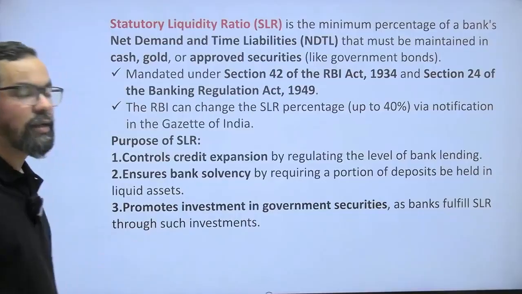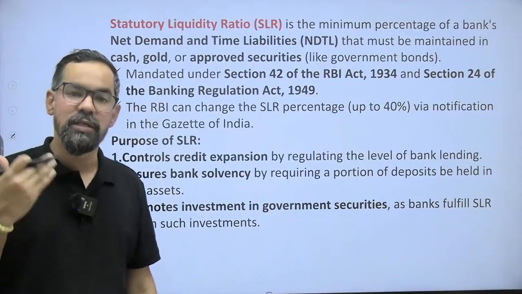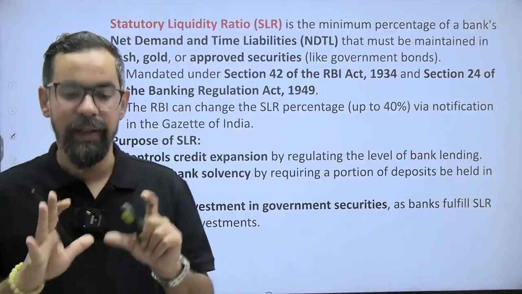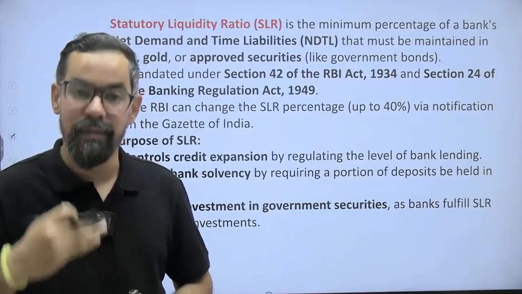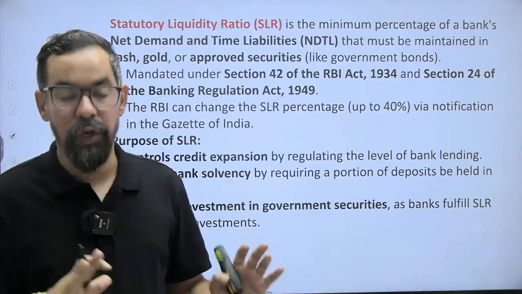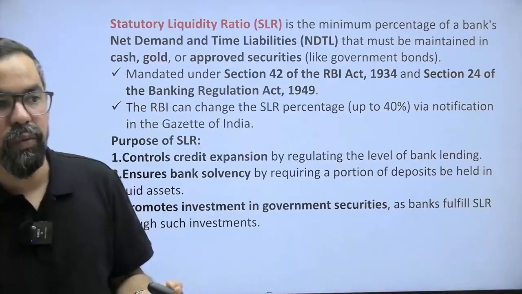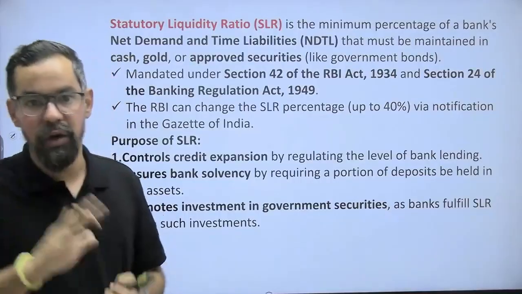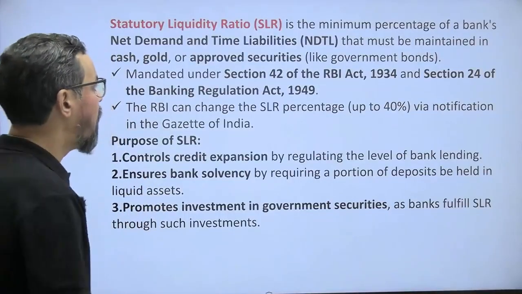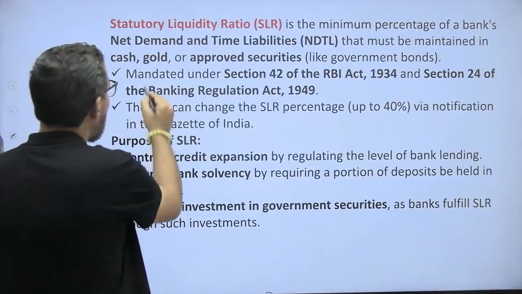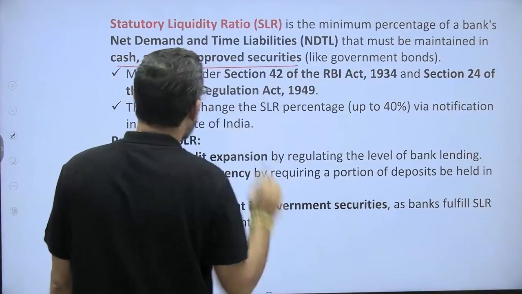So SLR, the other tool which is part of our reserve system, is a portion of NDTL that a bank needs to maintain with itself in the form of cash, gold, and approved securities or government securities. Approved securities are generally known as G-Secs. G-Sec means government security or gilt-edged securities, right? So SLR is a minimum percentage of bank NDTL that must be maintained in the form of cash, gold, and government securities.